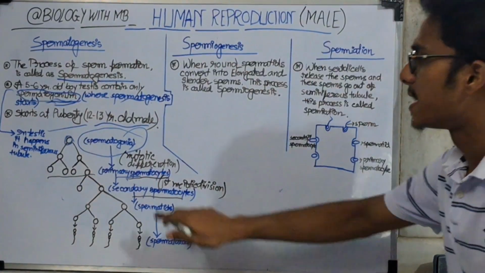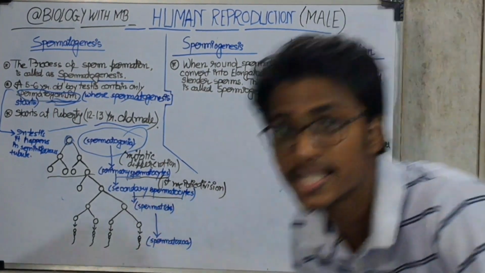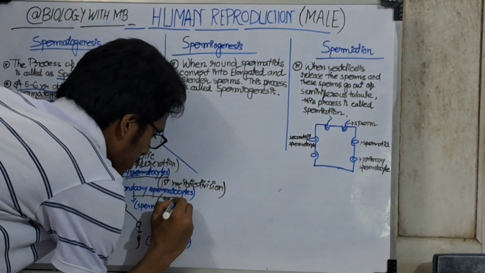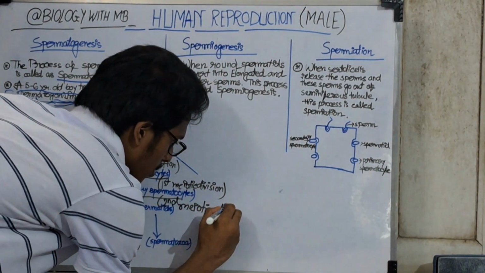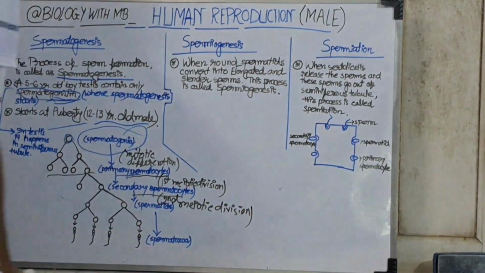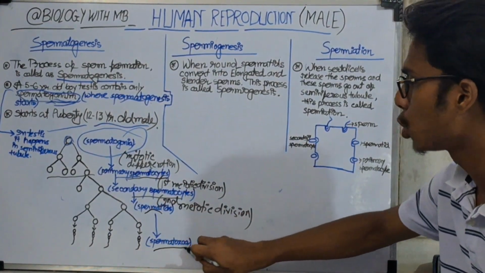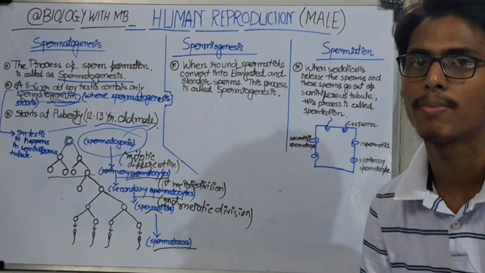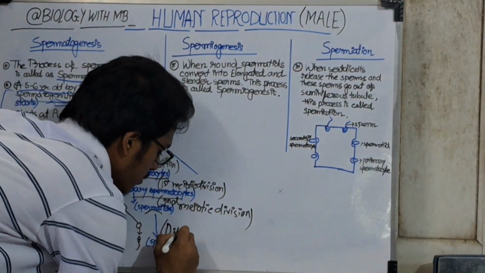And in the last stage, the spermatid converts into spermatozoa, and it happens by differentiation.